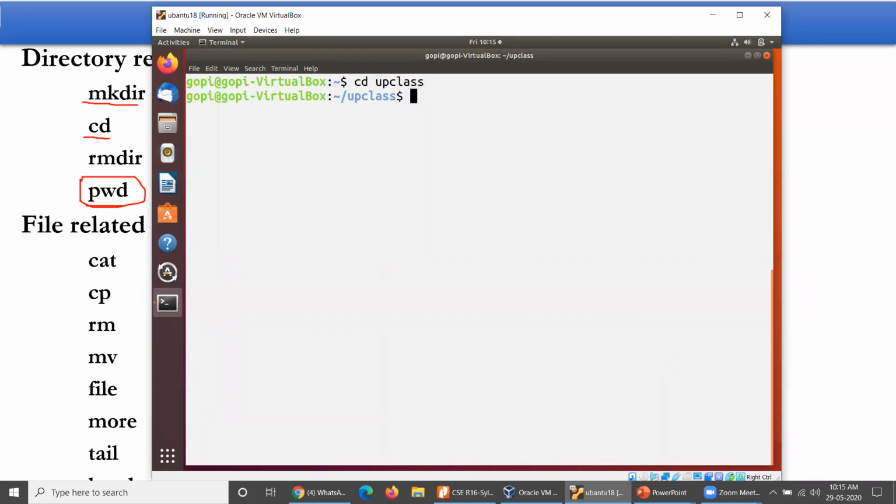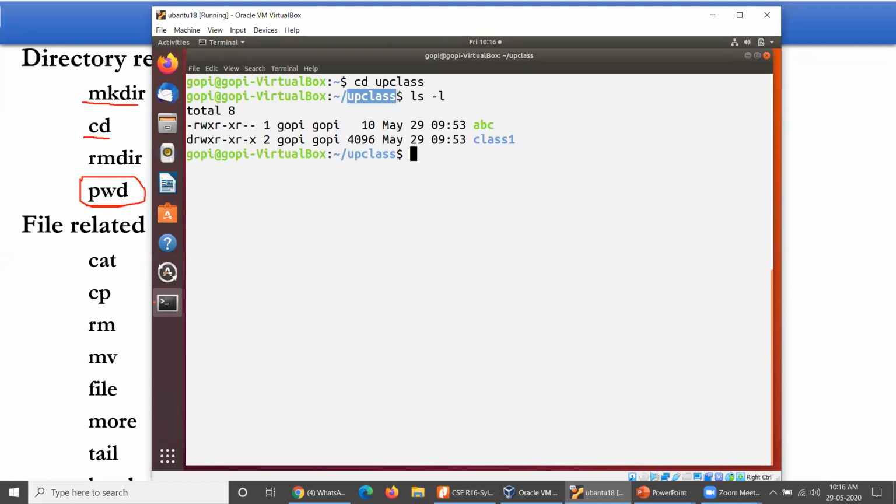If you enter this, you change directory from Gopi's home into this directory. Then you operate ls -l, and it gives you how many files are available here. Now, I created one more directory yesterday, that is class 1. It was created by using mkdir, and using this particular command I created the same kind of directory here.